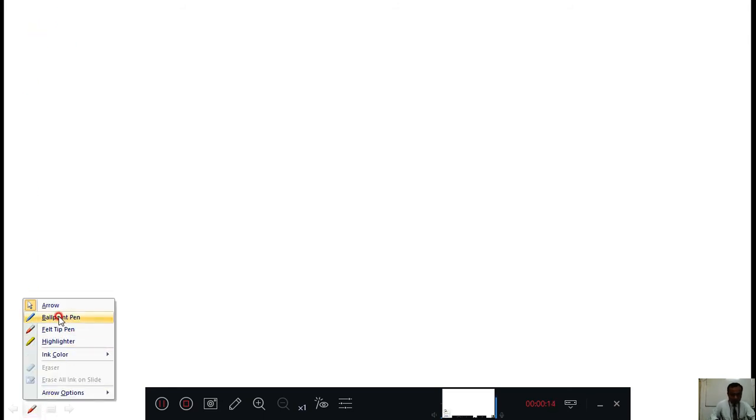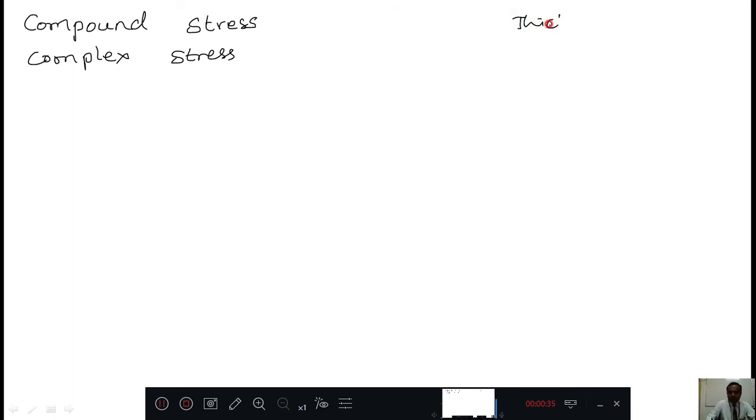From tomorrow, today we will start module 2. Module 2 is the combination of two headings. The first one is compound stresses. This is also called complex stresses. And the second chapter in module 2 is thin and thick cylinders.